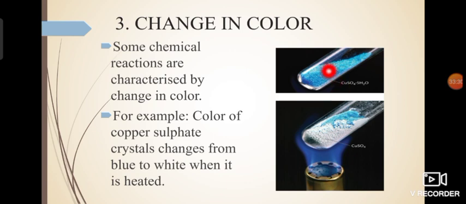And what is the formula of copper sulfate crystals? It is CuSO4.5H2O. And when it is heated directly over flame, you can see it turns white in color. The change in color over here is the characteristic of this reaction, and this shows that a reaction is taking place. Okay. Now what is the chemical formula of copper sulfate crystals? It is CuSO4.5H2O. And what is the chemical formula of this white colored compound which is formed?